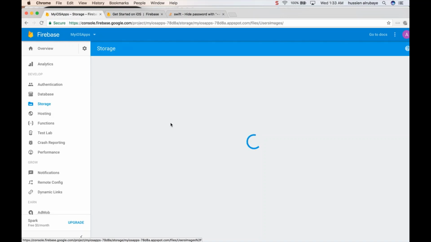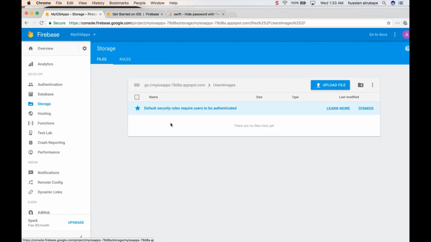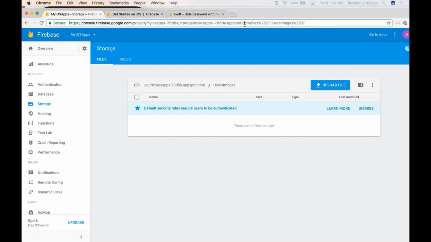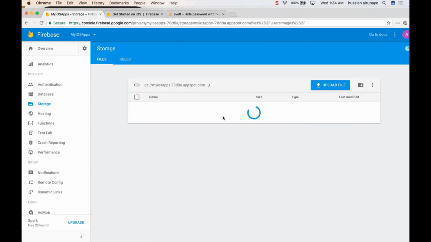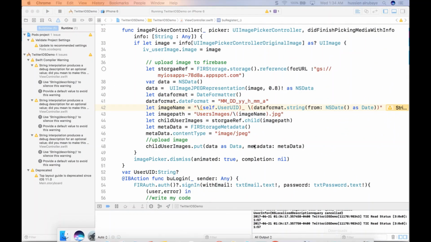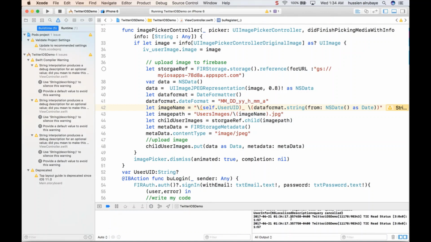I don't see anything for now because I don't have any proof saying the image is loaded or not. But if you just refresh after seconds, it has to upload the image if it was done in the correct way. Until now I don't have any proof saying if this image is uploaded or not.